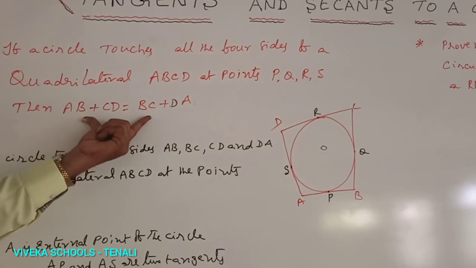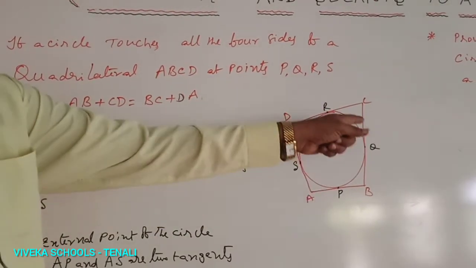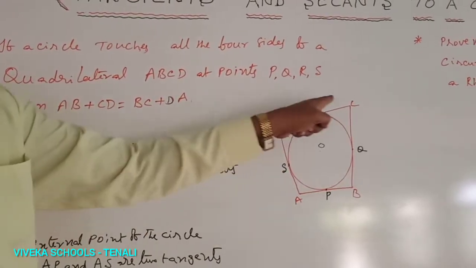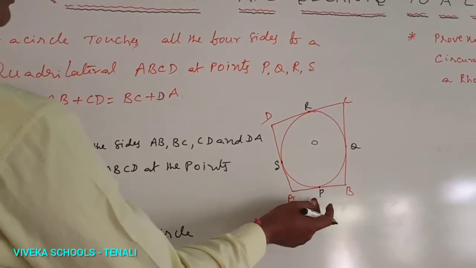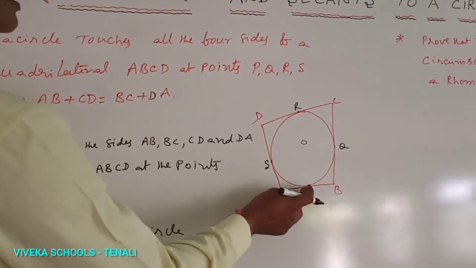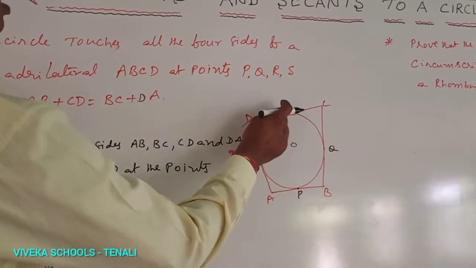That is the required value. Given: O is the center of the circle, ABCD is the quadrilateral, and the sides of the quadrilateral touch the circle at P, Q, R, S.